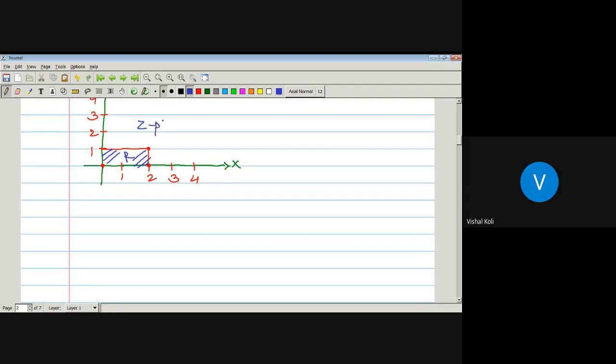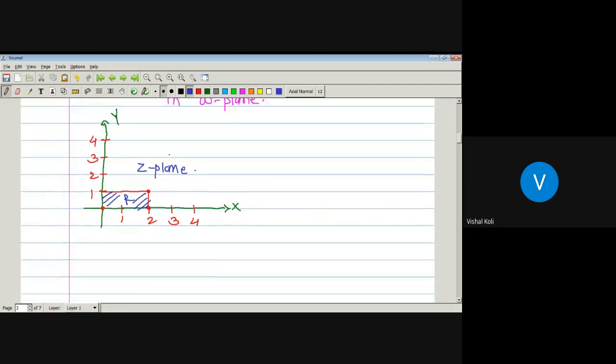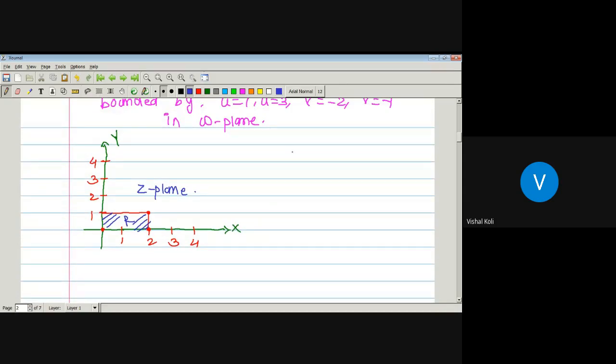Okay, so this will be the Z plane. Now we have to find out the rectangle in W plane. This will be a U line and this one is V.